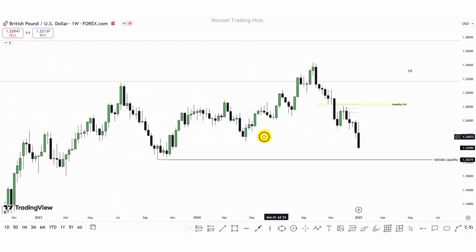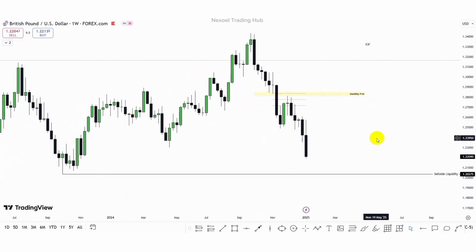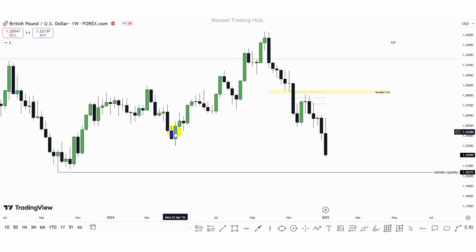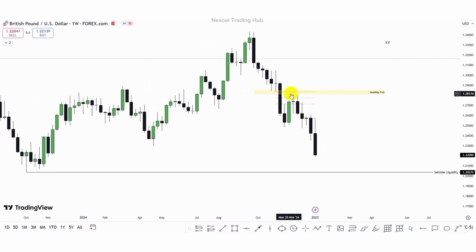This is the weekly time frame, and what we can clearly see from the weekly time frame is that price broke through this order block that sponsored this bullish movement and took out this high point. So we can see how price fell to the downside and took this out. Now we can see the reaction of price at this weekly fair value gap. In confluence, we have this monthly fair value gap, and we have this bearish continuation to the downside.